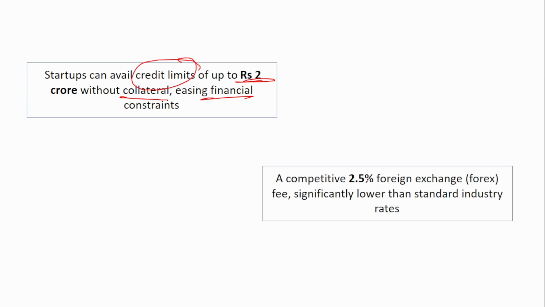Also, a competitive foreign exchange fee of 2.5% is provided. Generally, the foreign exchange fee using other credit cards is a little higher. Here 2.5% is significantly lower than the standard industry rates. Remember this amount: up to 2 crore without collateral will be provided under this credit card.